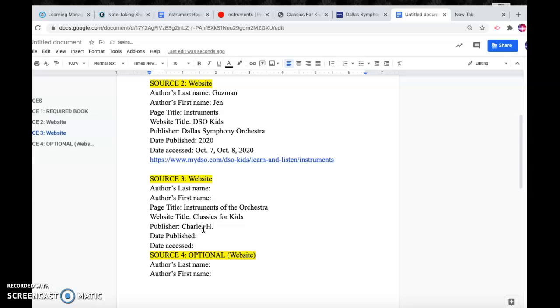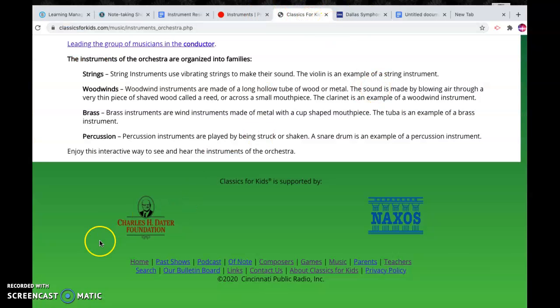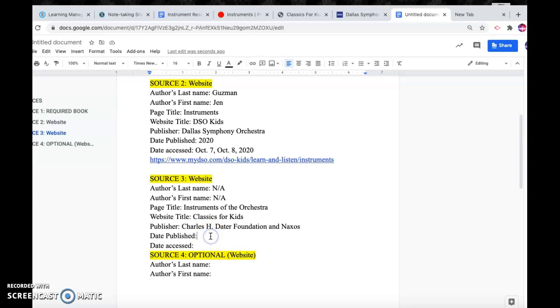H. Dater Foundation. And then I'll put a semicolon because, or we can put and. Next. All right. For our author's last name, we're going to put N-A, meaning it hasn't been found. Okay. And for our date, it looks like it's been published in 2020. So we're going to go back to our document, date published.